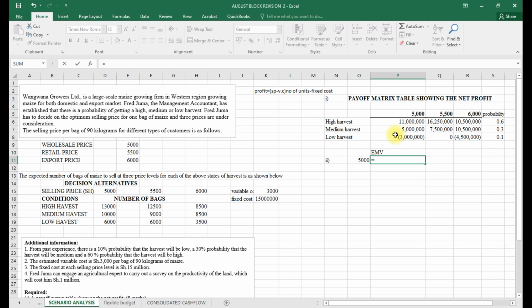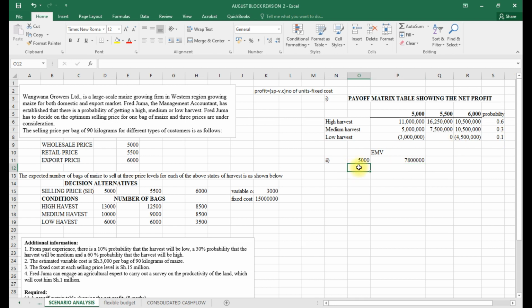I do using brackets. I'll take this, I multiply by my probability, and I add, open the bracket, this one multiplied by the probability, close the bracket, and I add, open the bracket, this one multiplied by the probability, and I close the bracket and I enter. So we shall have that for the first.